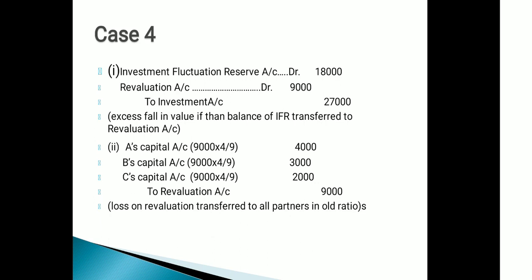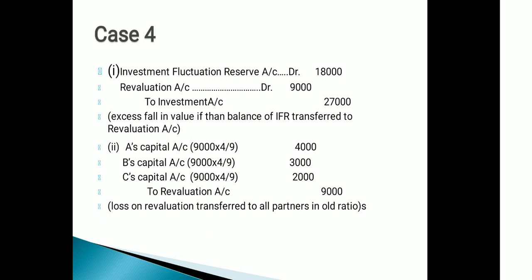In the previous classes, we have done the revaluation account. In revaluation account, if assets decrease, we debit it. Here the value of investment decreases, so we debit it to the revaluation account. So the entry will be investment fluctuation reserve account debit, revaluation account debit, to investment account.